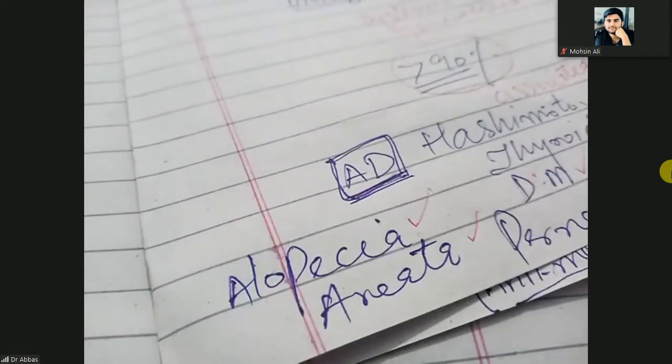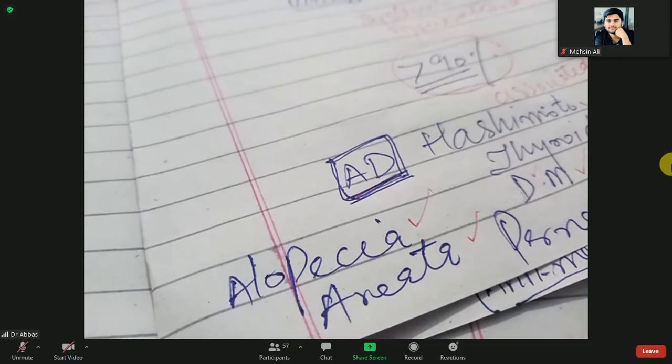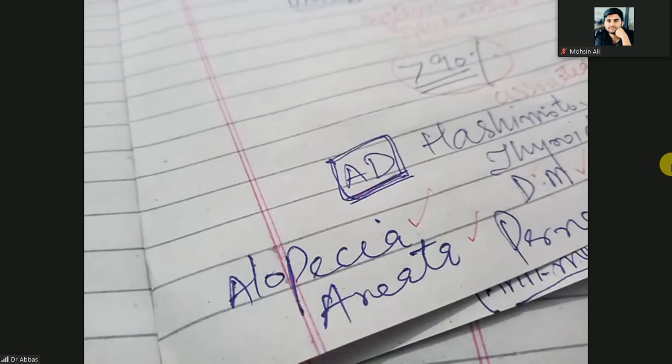And next one is the alopecia. Alopecia means loss of hair. Areata means when the loss of the hair is only patchy loss of hair. Okay, so patchy loss of hair, that is the alopecia areata. Clear? It is also an autoimmune disease of the skin. Some patches of the loss of the hair you will see, that is the alopecia areata.